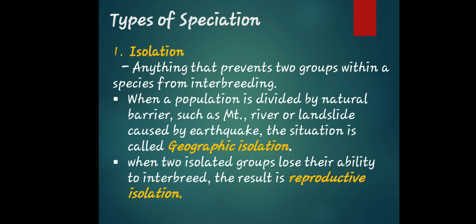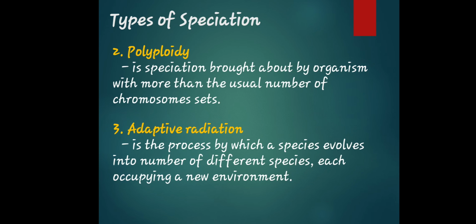So isolation will prevent the two groups within the species from interbreeding, from mixing the species or the varieties of the species. Okay, let's move forward. One type of speciation also is polyploidy.